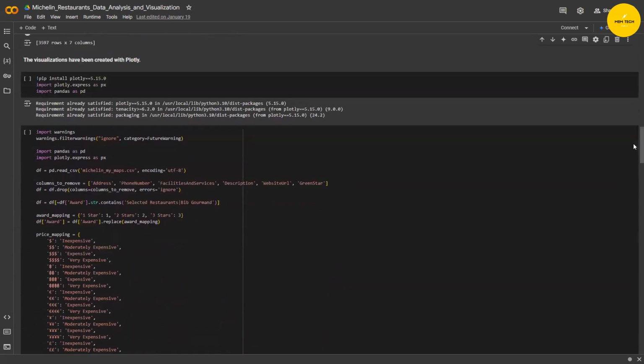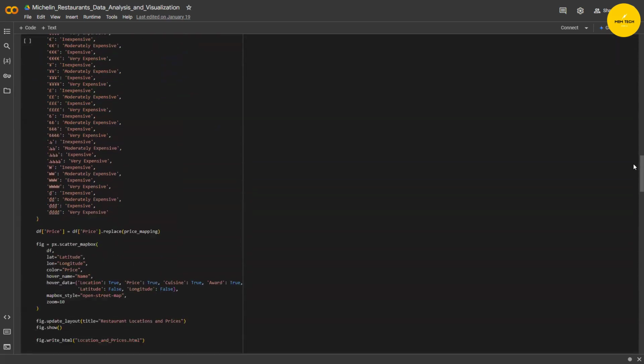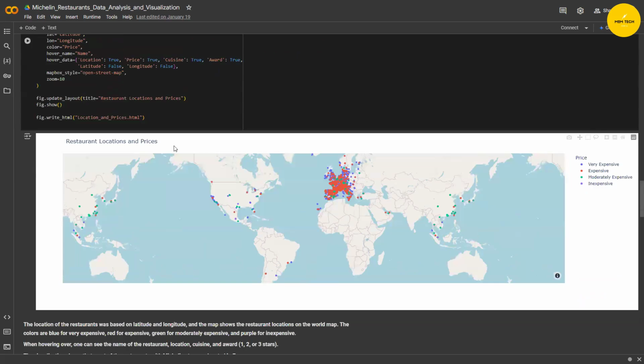For the visualizations, I used Plotly, and I have the new data set. For the first one, I explored restaurant locations and prices.